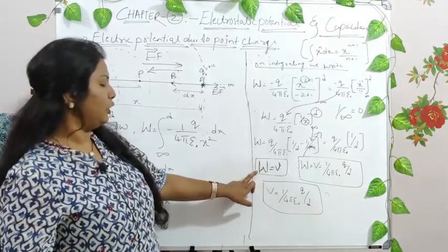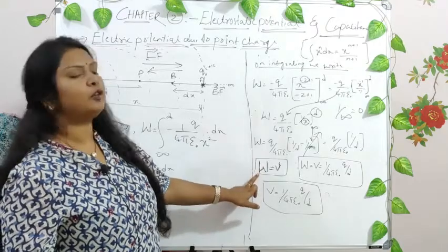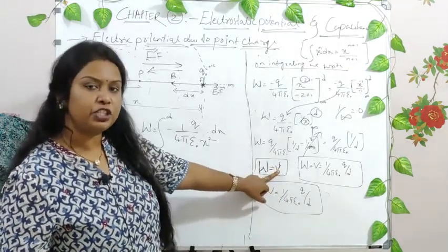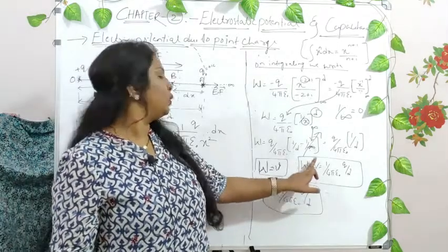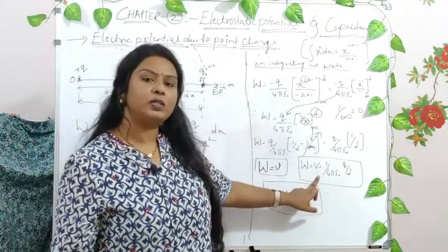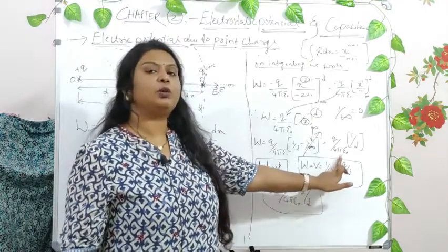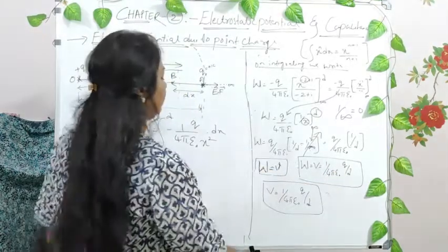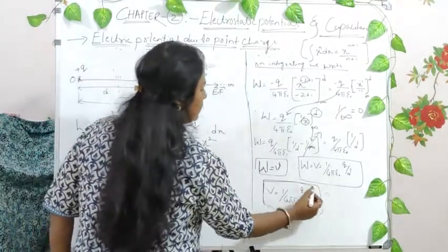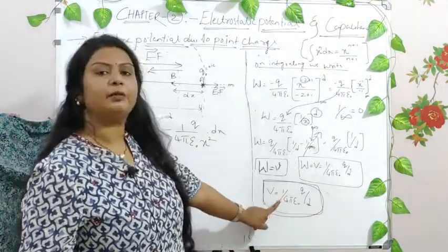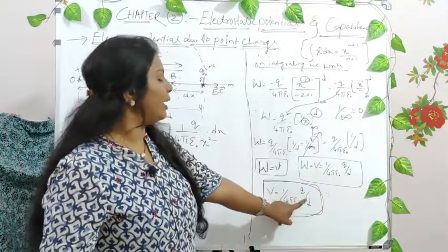Now if you have got the expression for this W, then it also means you have got the expression for electrostatic potential. That is, work done is equal to electrostatic potential is equal to 1 divided by 4 pi epsilon Q divided by d, right? Finally you can write V, that is electrostatic potential, is equal to 1 divided by 4 pi epsilon Q by d.